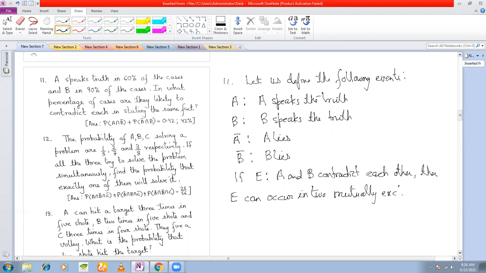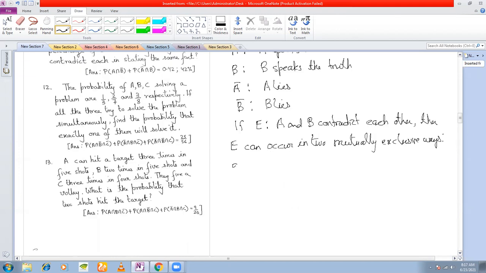E can occur in two mutually exclusive ways. What are those ways? A speaks the truth and B lies. In this case, what is the event that is occurring? A intersection B bar occurs, right?